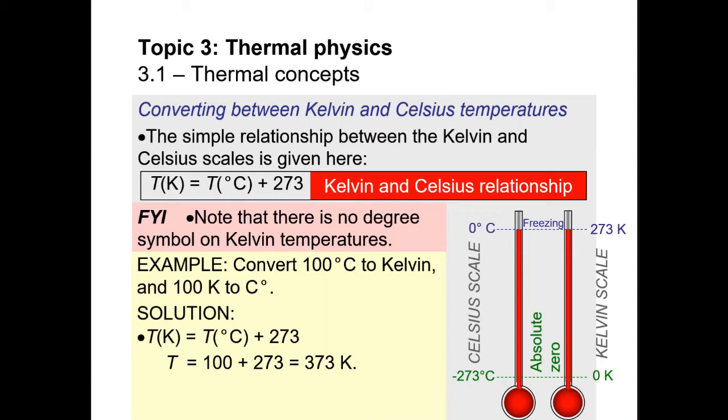So 100 degrees Celsius equals 373 Kelvin. Similarly, we convert 100 Kelvin to degrees Celsius. So 100 Kelvin equals temperature in degrees Celsius plus 273, and the temperature equals minus 173 degrees Celsius. So 100 Kelvin equals minus 173 degrees Celsius.